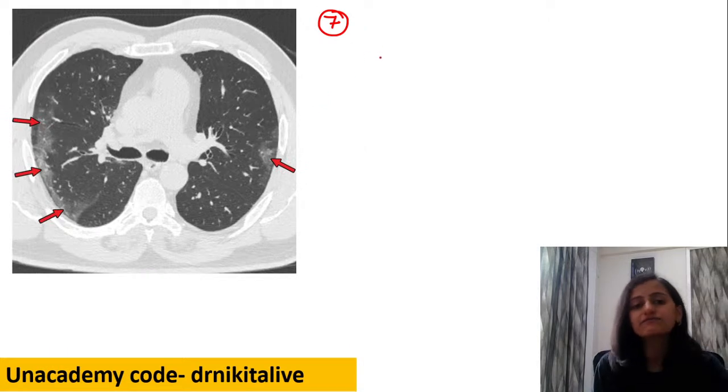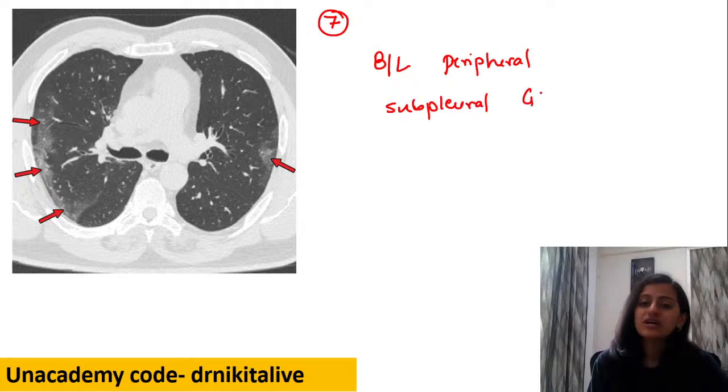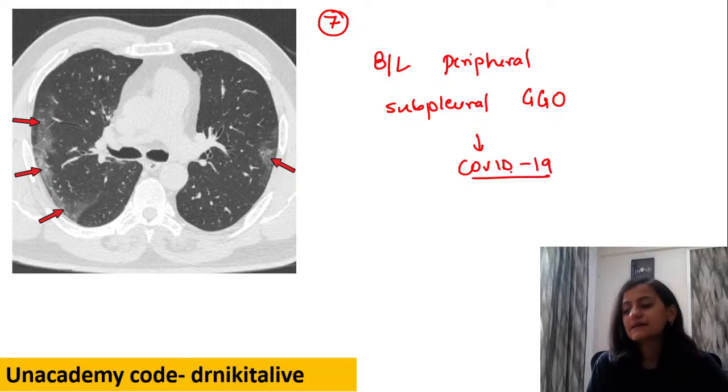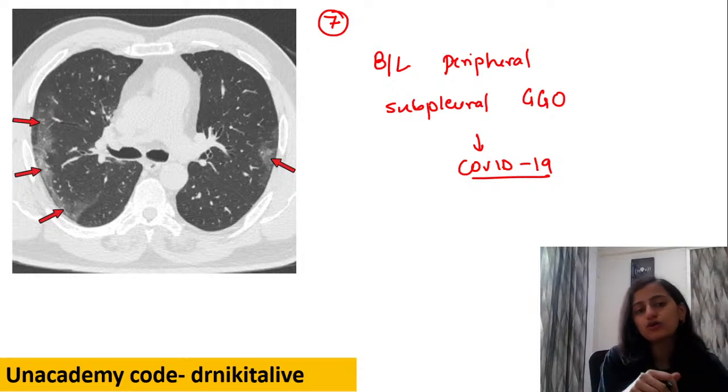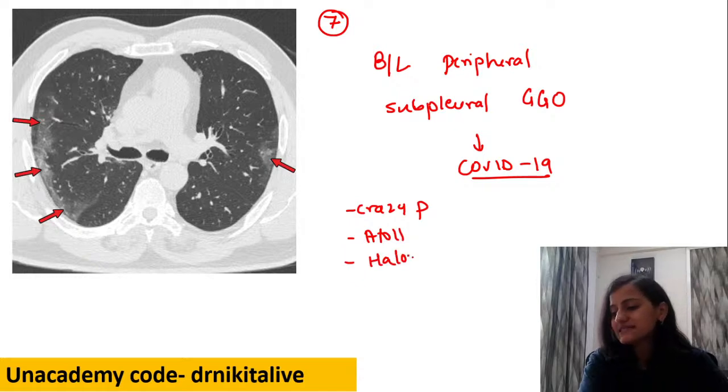This is classical for COVID-19. Bilateral, peripheral, subpleural GGOs. This was asked in the recent FMGE exam. What is the most common HRCT finding with COVID-19? It is bilateral, peripheral, subpleural ground glass opacities. Remember, it's not specific for COVID, but this is the most common finding. We see a lot of other features also in COVID, like the crazy paving, the atoll sign, reverse halo sign, the halo sign. There are multiple other signs which are seen.